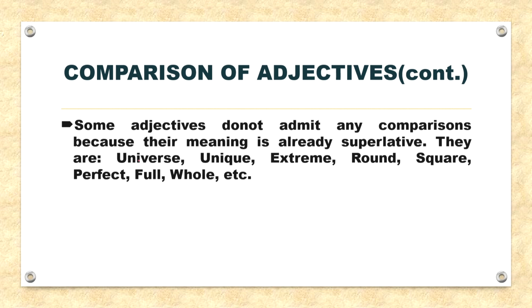They are universe, unique, extreme, round, square, perfect, full, whole, etc. So, for example, if a glass is full, that means it is already completely filled to its capacity. Hence, a sentence saying the glass is more full or less full would be incorrect. Similarly, a thing cannot be more square or more round than it is already, and so on.